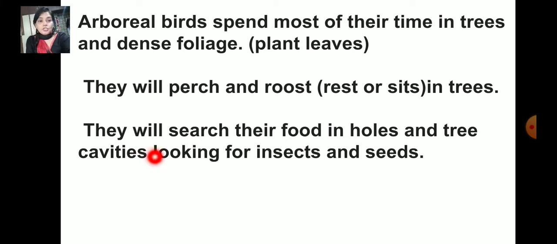They will search for their food in holes of the trees and the tree cavities, looking for insects and seeds. That is why these birds also live on trees. So they also search their food in holes and tree cavities looking for insects and seeds. We can find a lot of insects living on the trees.